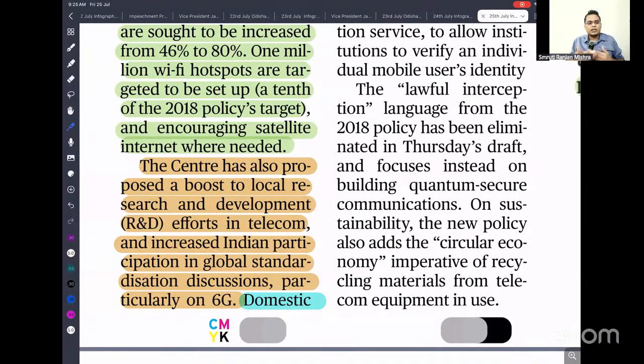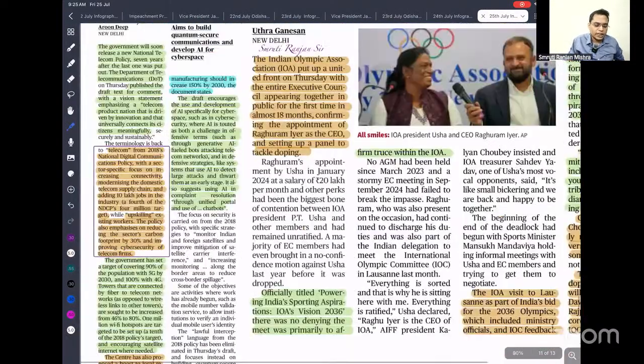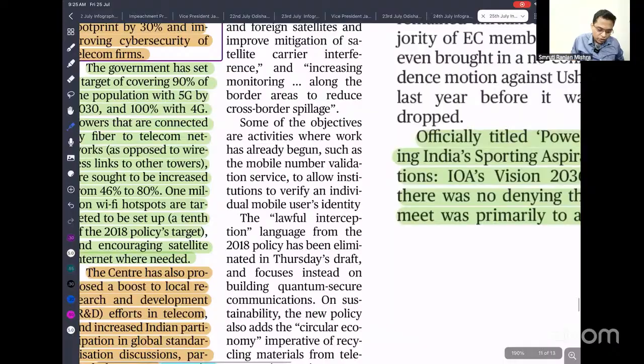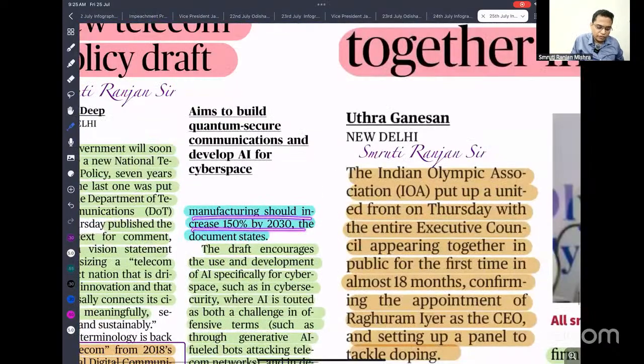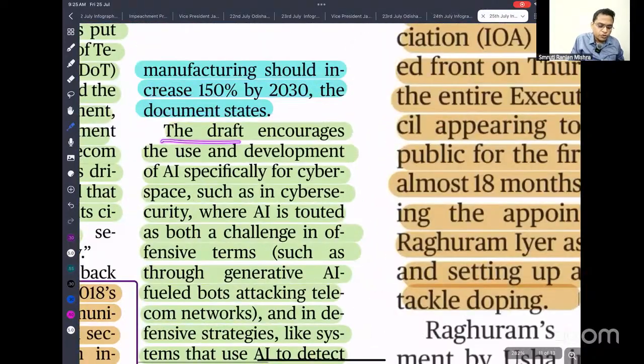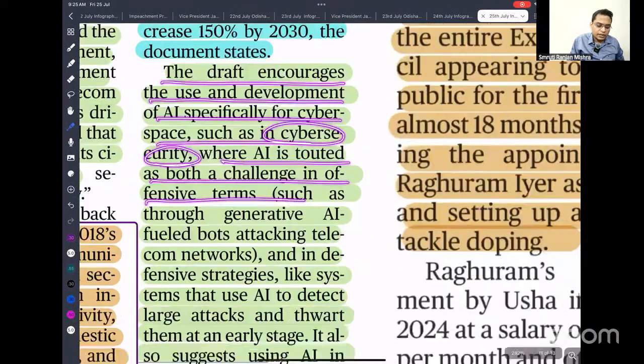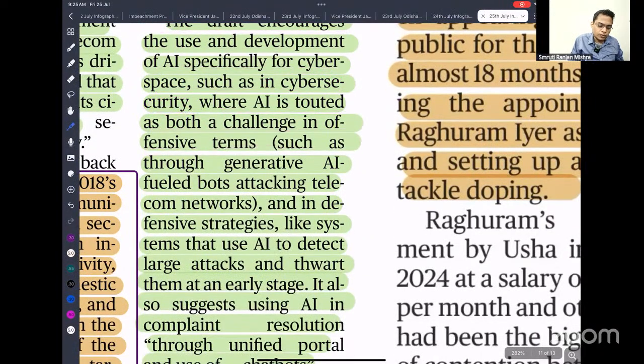We should start R&D, research and development, and design 6G products so that we can set standards at the international level. Then only our products can be exported. So this is also planned. Domestic manufacturing is also an important aspect and should increase to 150% by 2030. The draft encourages development of AI-specific cyberspace, such as cyber security, where AI is touted as both a challenge and an offensive tool. So we need to encourage use of AI also.